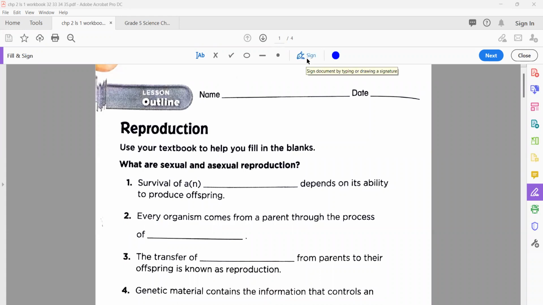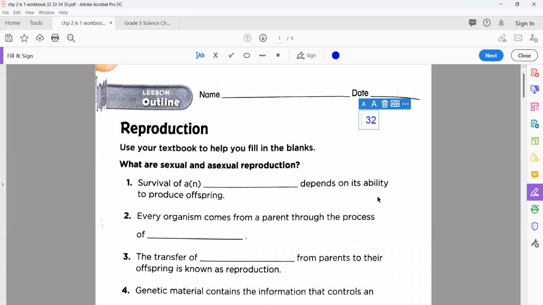Today we're going to solve your workbook page number 32. That is your chapter number 2, and it's lesson number 1 about reproduction. So we are going to find the correct answers, and if you already solved them, please verify your answers, especially the spelling. Now that is your workbook page number 32.